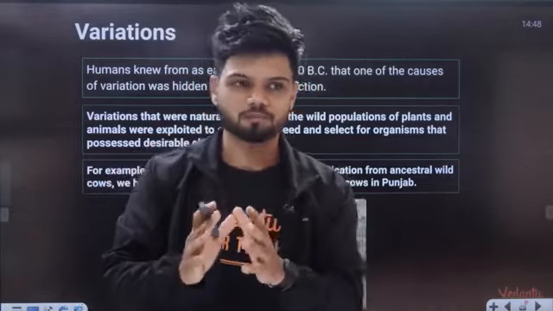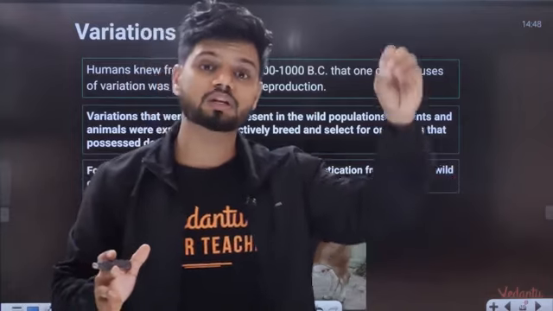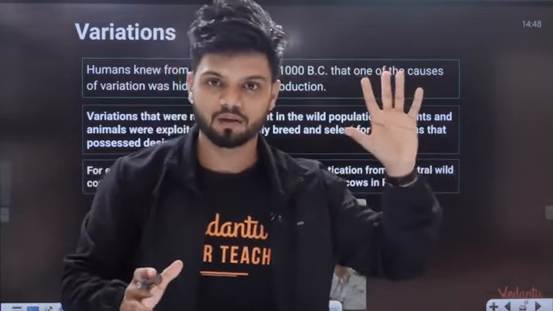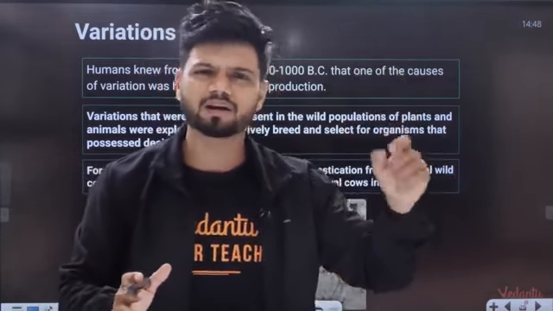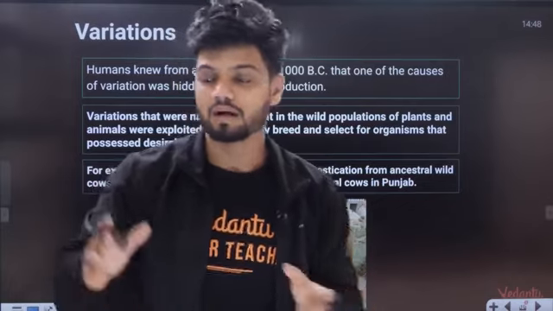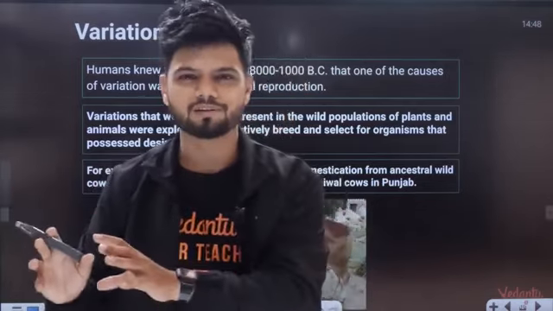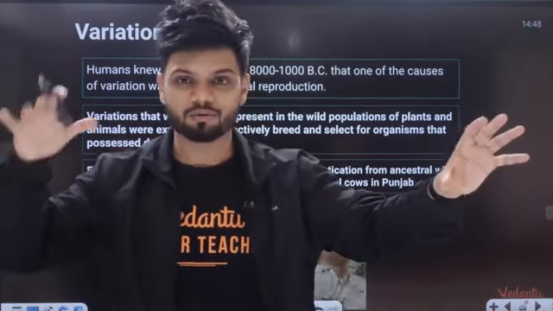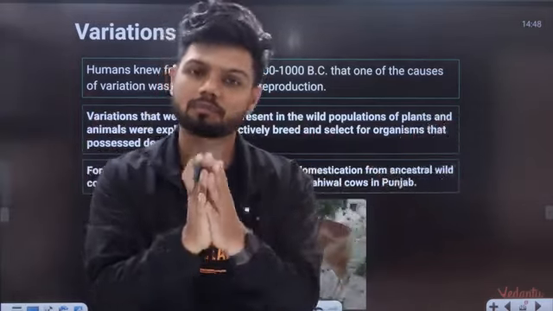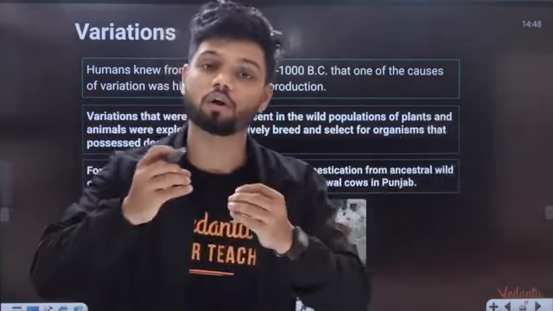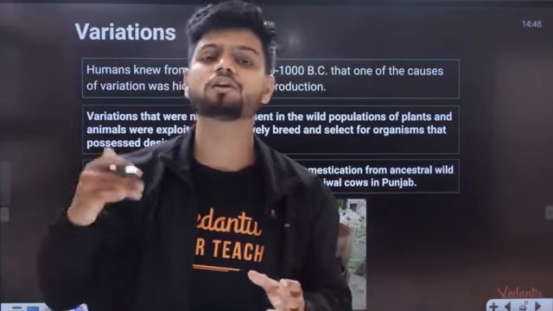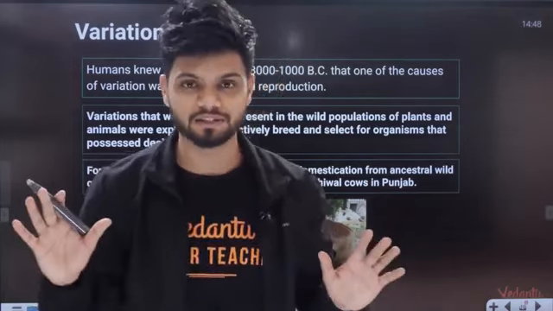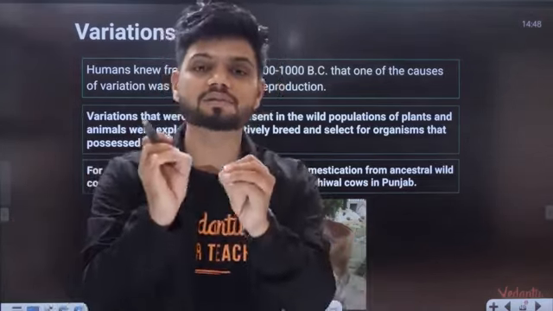So if I know one cow gives milk very well, but that cow gets diseases very quickly. I have one more cow, it doesn't give milk, but it is very highly resistant. What will I do now? I will take these two cows and make a baby between them. That baby will produce a lot of milk eventually and it will also be disease resistant. That is called as artificial selection.